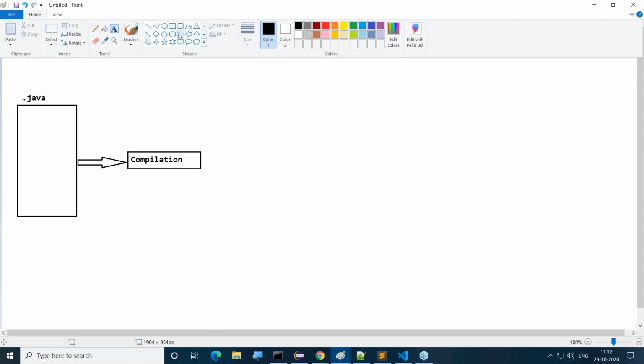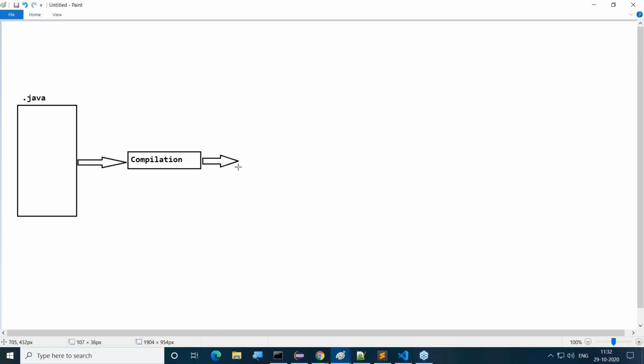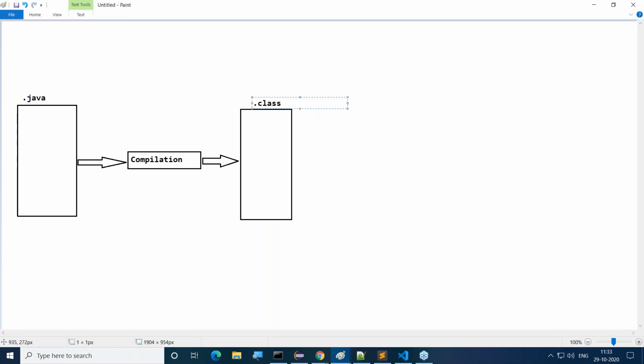When we perform compilation over Java program, in Java we are able to get a separate file. After compilation of our Java program, we are able to get .class files. Remember this, in the case of C and C++, after compilation, we are getting .exe files. But in the case of Java, after compilation, we are getting .class file.